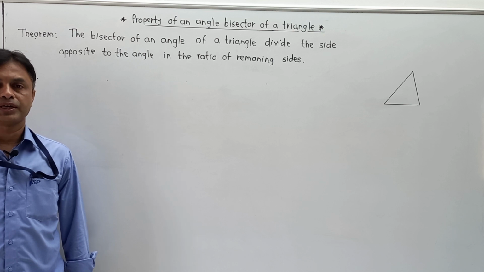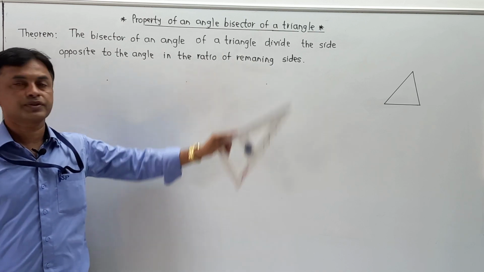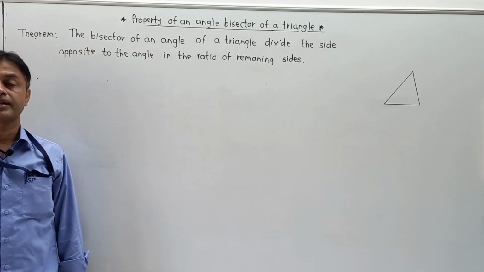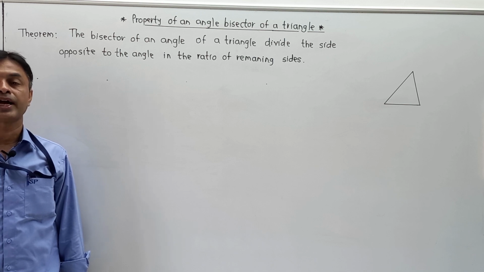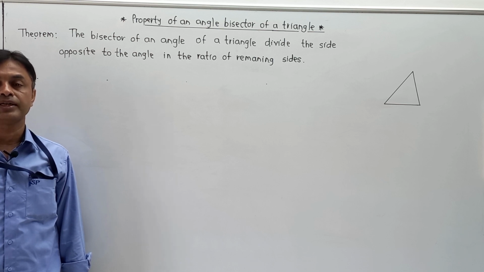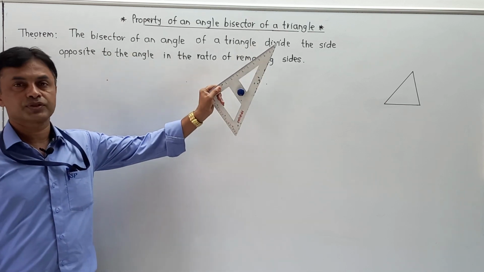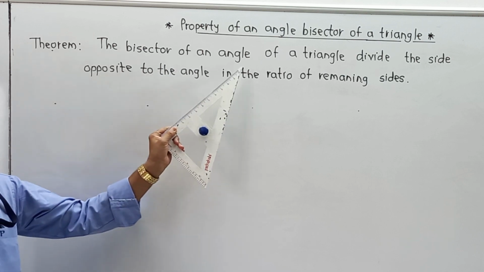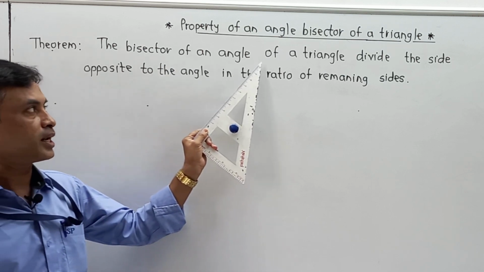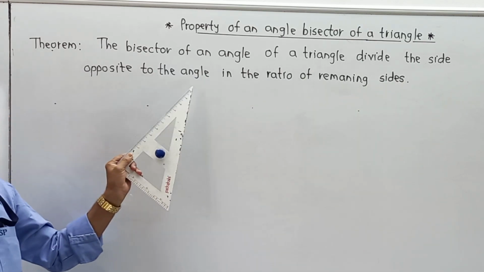We are moving over here, and that theorem or property is nothing but the property of an angle bisector of a triangle. Just now we understood the concept of what is exactly meant by angle bisector in a triangle. It is nothing but a ray which divides the respective angle into equal parts. Now try to understand the property of an angle bisector of a triangle. The theorem is: the bisector of an angle of a triangle divides the side opposite to the angle.